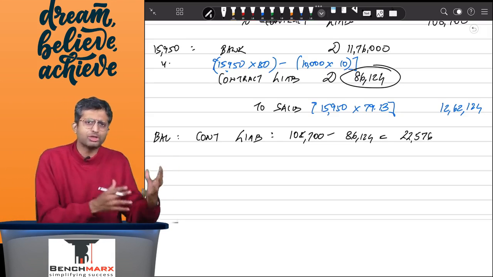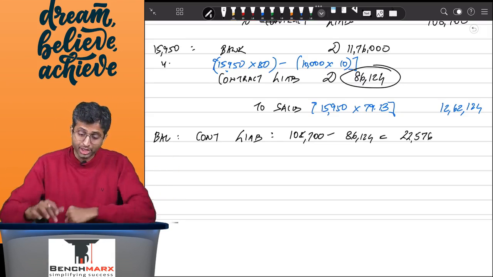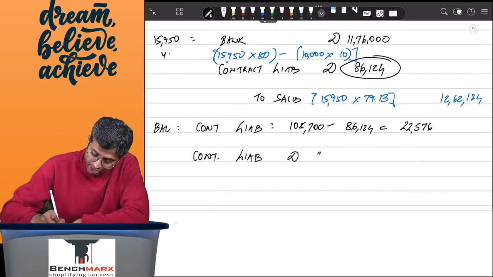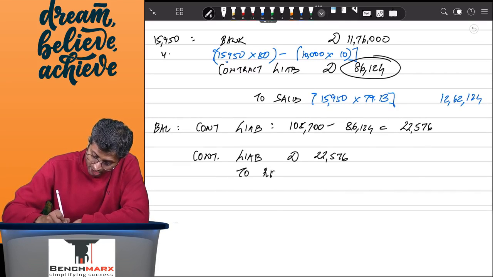Well, you will transfer it to revenue, like you even do for customer loyalty points. You will transfer this to revenue. So your journal entry would be contract liability account debit, let us say 22,576 to revenue. Now, a lot of times students wonder why should this go to revenue?